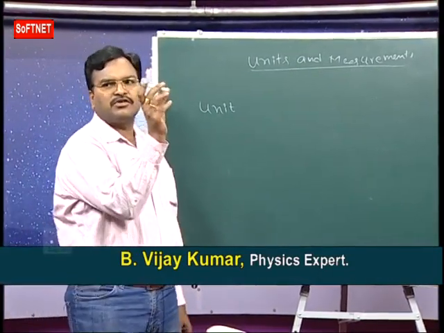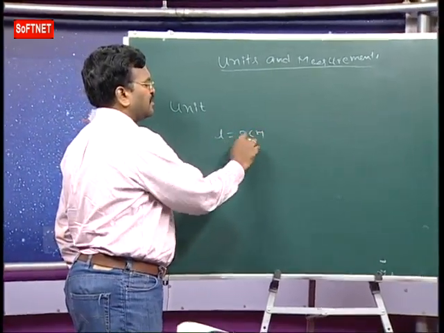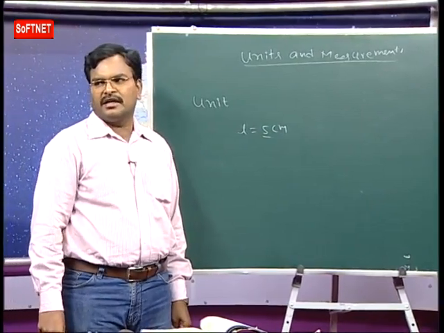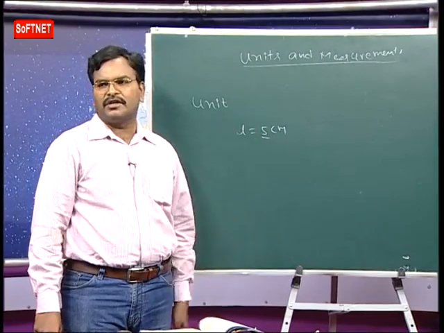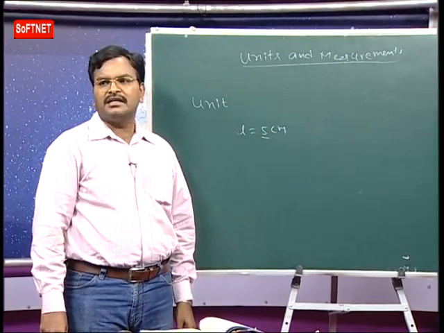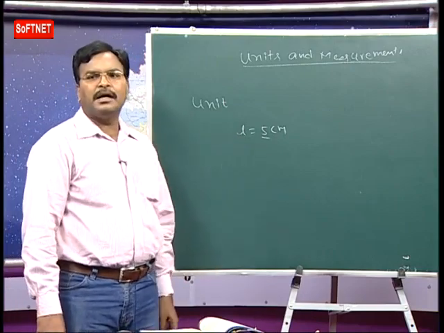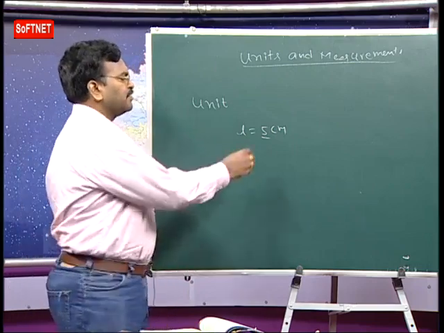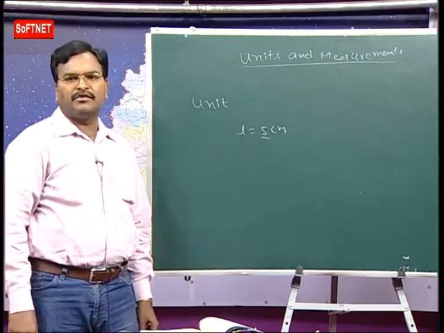Suppose the length of a chalk piece is 5 centimeters. Now 5 is the magnitude, and centimeter is the unit. Here centimeter is the standard quantity. What is magnitude? It is the number of times the standard quantity is present in the given quantity.